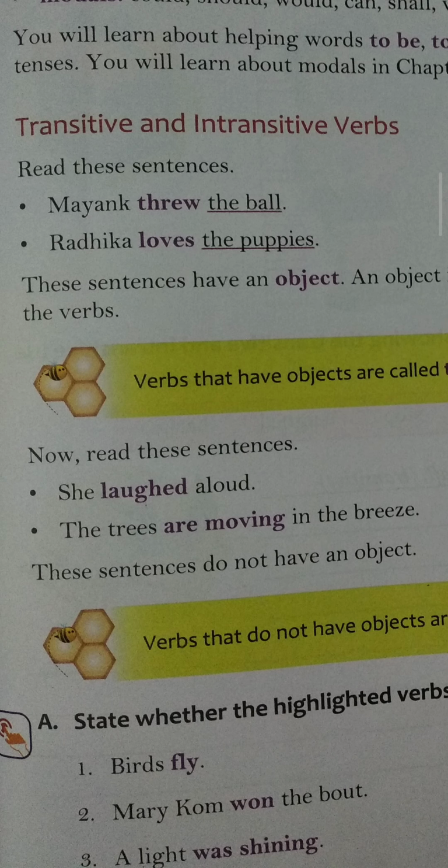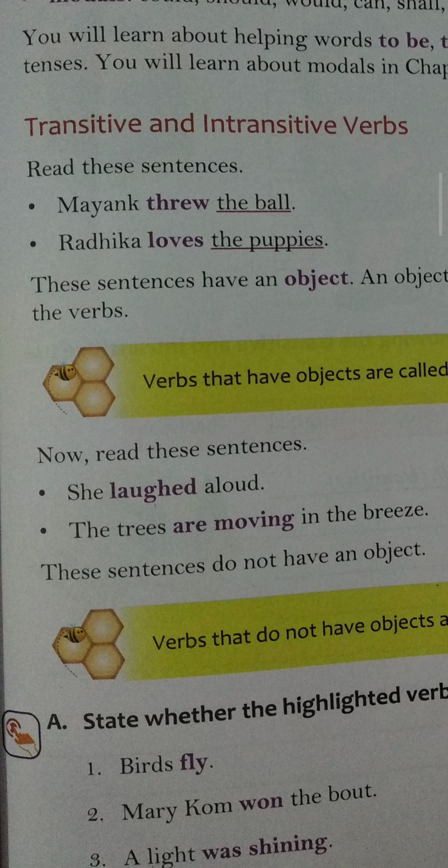Mary Kom won the bout. What did she win? Bout. It means this is transitive verb. A light was shining. This does not have an object. That means this is intransitive verb.